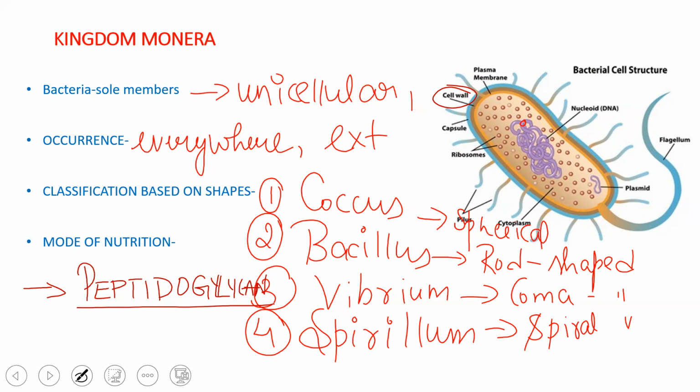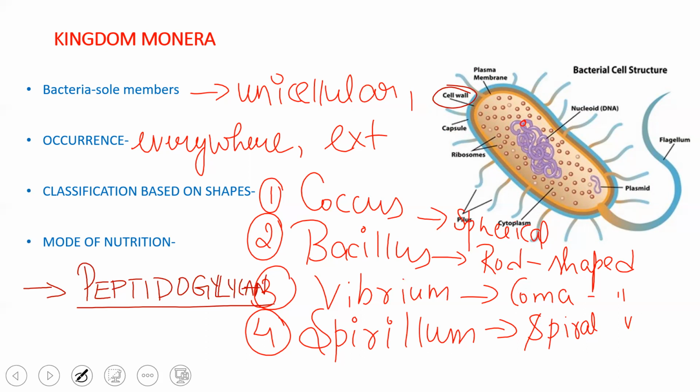Inner to the plasma membrane is the cytoplasm. The cytoplasm has mesosomes, ribosomes, and the DNA, which is present as the genetic material. The nucleoid of the cell does not have a distinct nuclear membrane, so it is called a nucleoid.